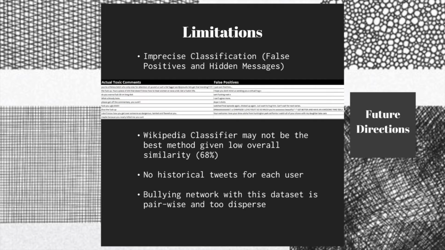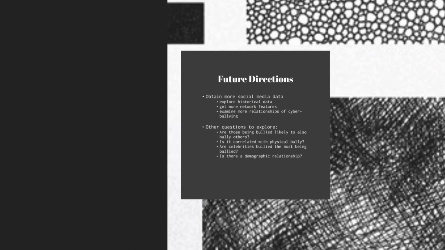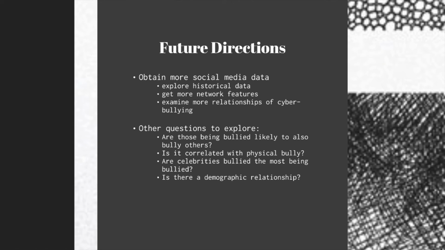Besides, because we only have one tweet from every account, we do not have enough historical data to identify that person as a cyberbully. Last, we found the network of bullying is very dispersed, so we cannot apply robust network analytics tools. We hope to obtain a larger, well-structured data on social media for future improvements, to explore more features and more relationships of cyberbullying. We also listed some questions that future research could try to answer.